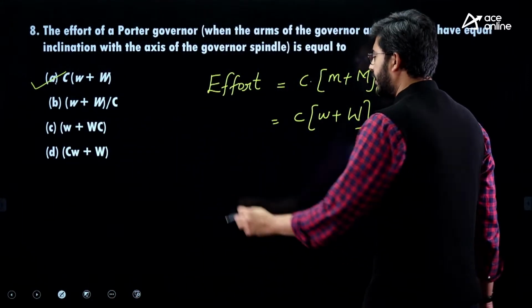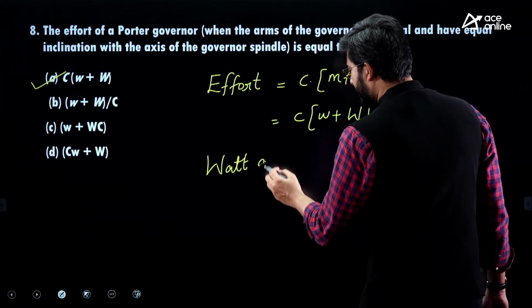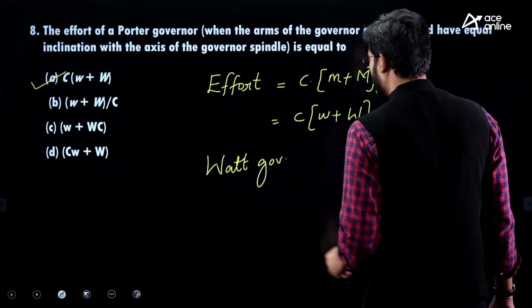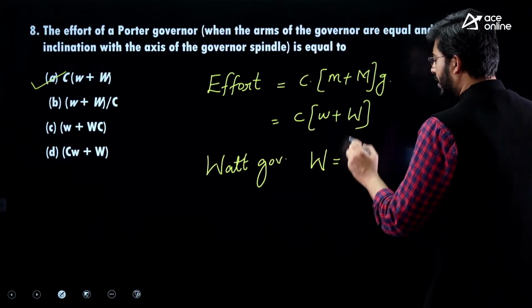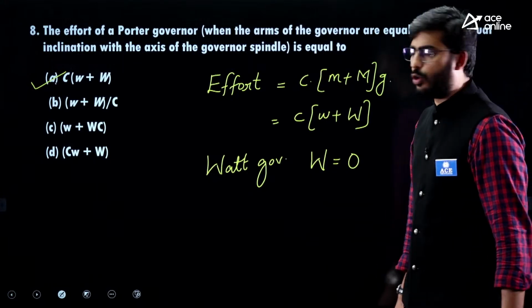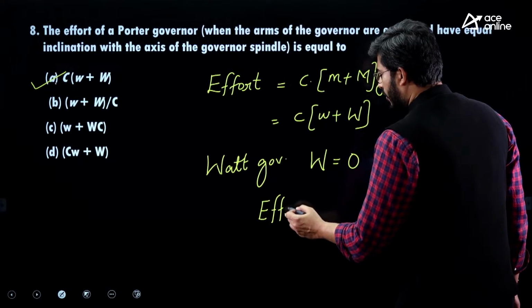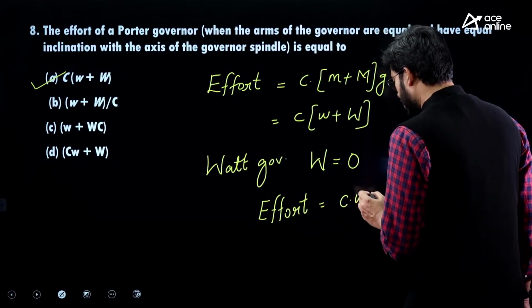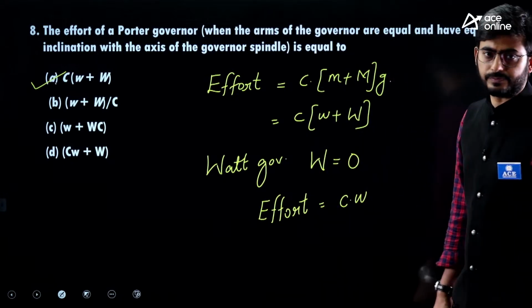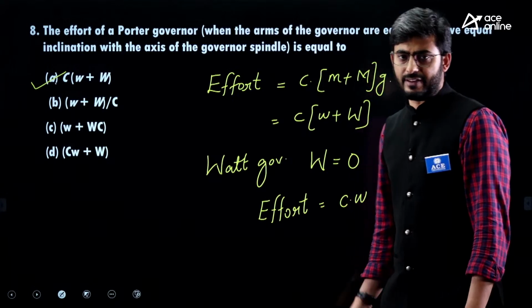And if you are interested in calculating the effort for watt governor, then in case of watt governor, capital W will be equal to 0. That is, no sleeve mass will be there. So in the watt governor, effort will be equal to C times small w. All right. So this is another question from the governor's chapter.